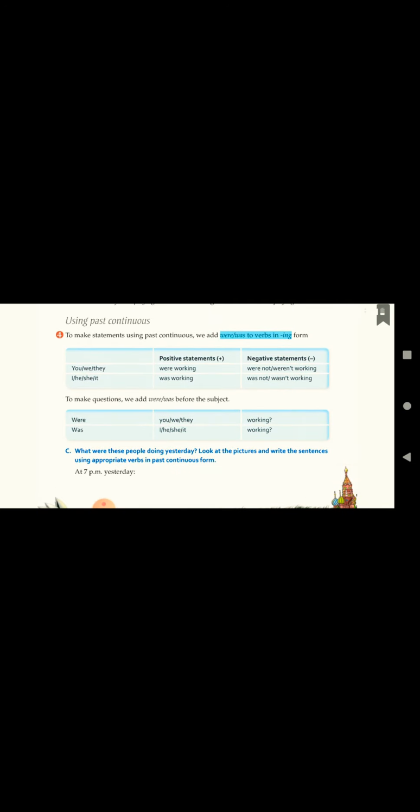When we say third person singular, we not only use he, she, it, we also use names. So we can keep names like Priya was singing beautifully. Was Priya singing beautifully? Or for negative, it will be Priya was not singing beautifully. So that was all the revision for the past continuous and simple past tense.